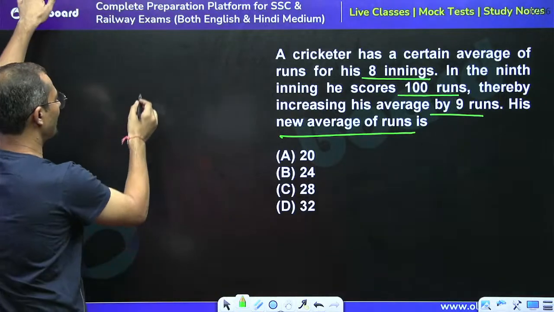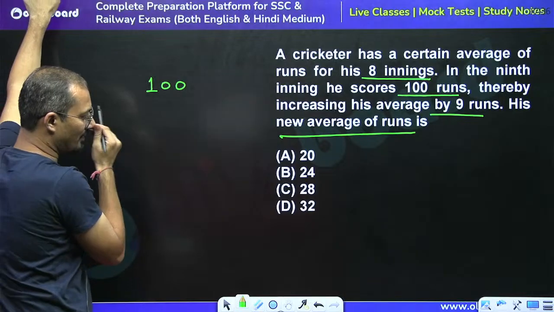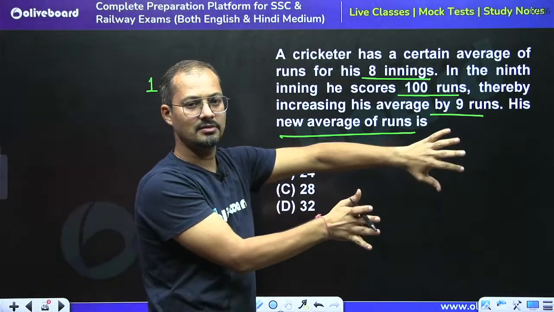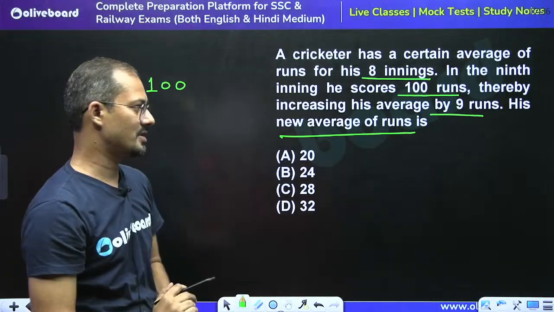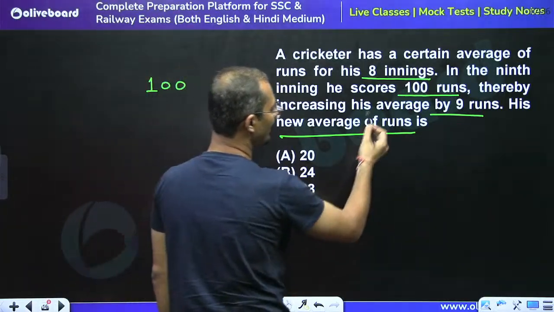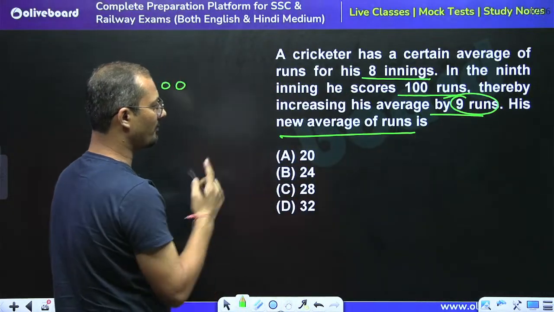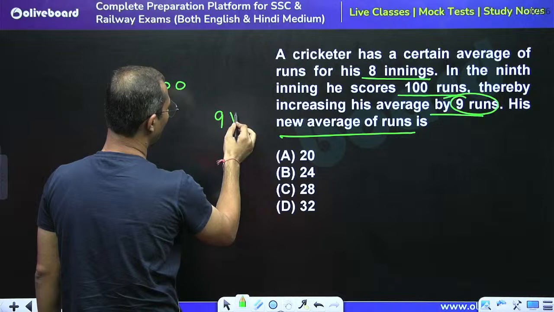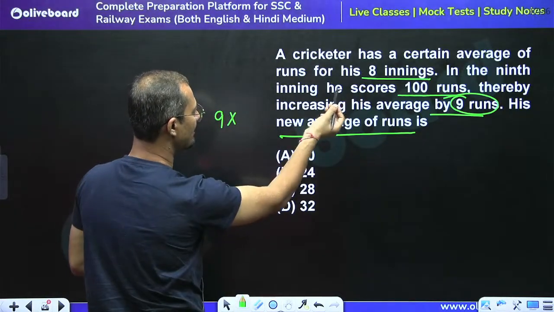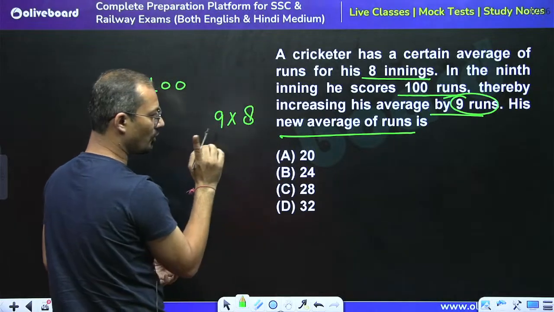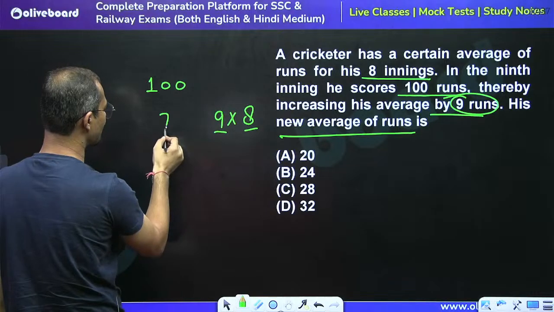We can directly say that in the last inning, he scored 100. So whatever would be left after giving benefit to the other innings will be equal to the new average. This inning gave a lead of 9 runs to each and every inning. So for one inning there is an increase of 9. How many innings get the benefit? It is 8. Over 8 innings there will be an increase of 72.